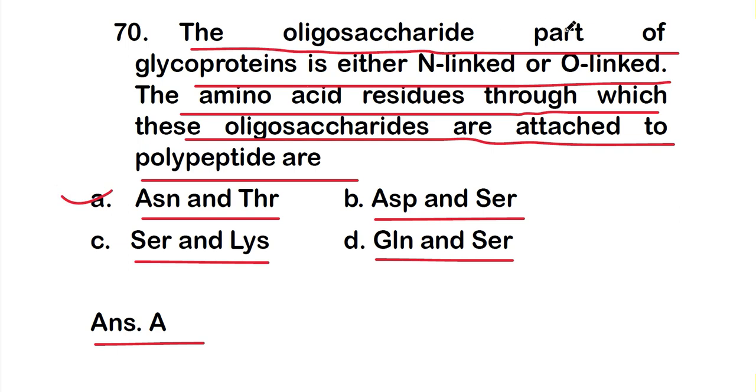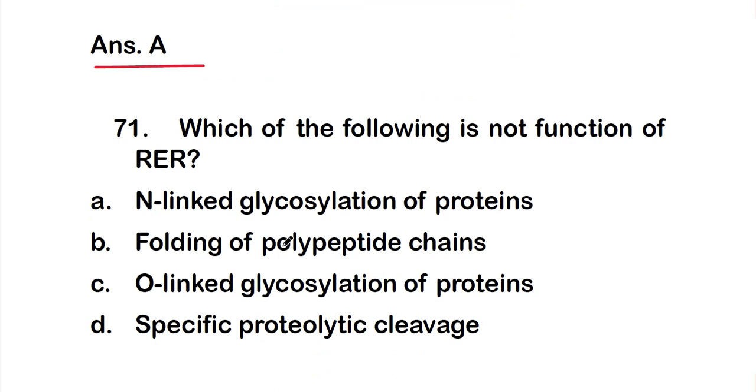So the oligosaccharide part of glycoproteins is either N-linked or O-linked. So the amino acid residues through which these oligosaccharides are attached to polypeptide are asparagine and threonine. Okay, so this is the right answer. So let's move on to question number 71.